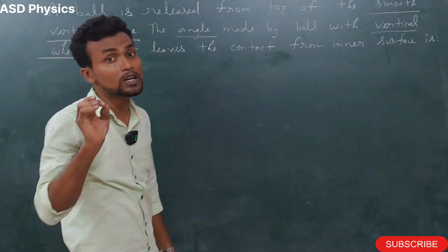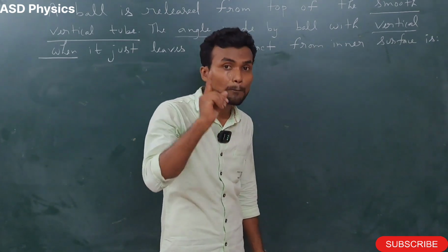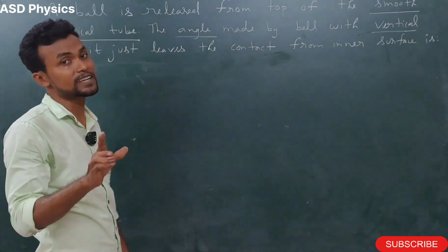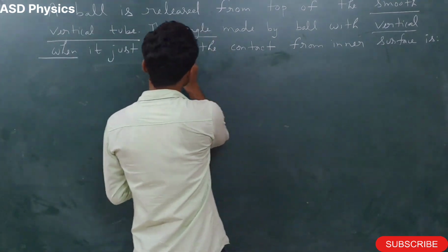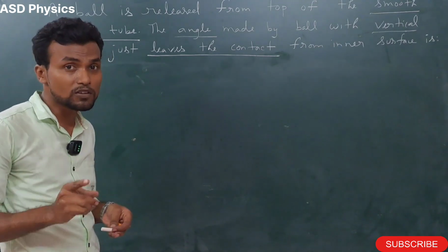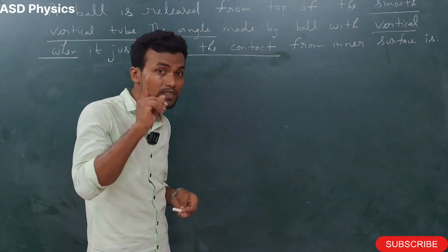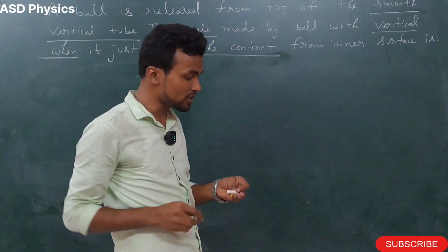That means the ball is moving on a circular path, so the ball should be experiencing the centripetal force. That is the second concept. The third concept is that the ball is going to leave the contact. When the ball leaves the contact, what will happen? The normal reaction on the ball at that instant will become how much? 0.